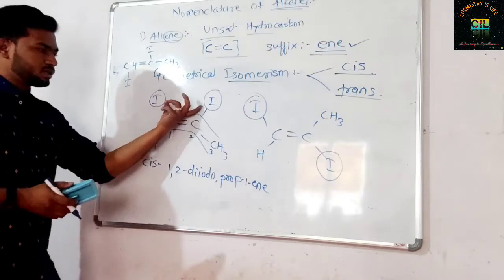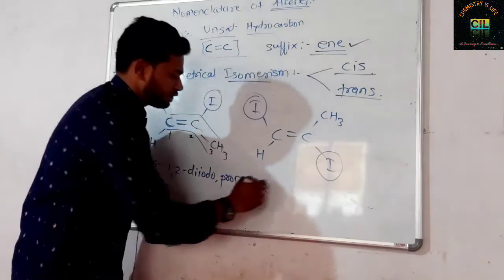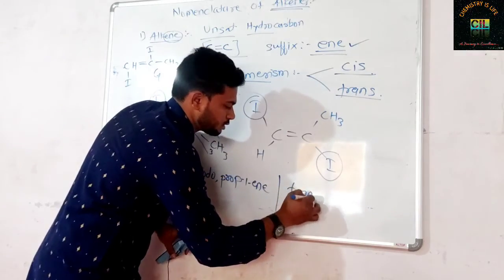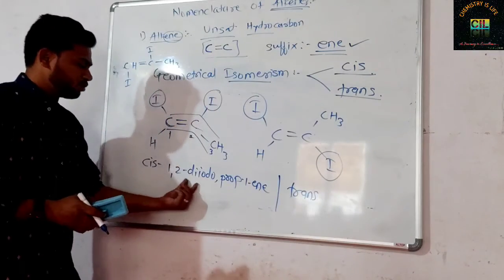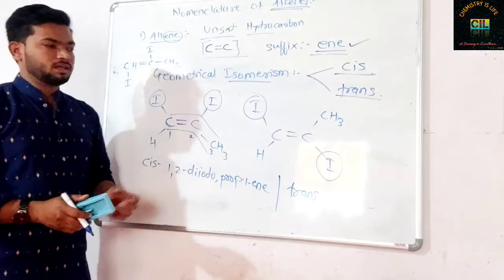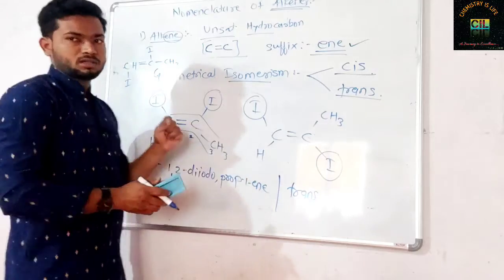But this structure is of the cis type, and here what will the prefix be? It will be trans. Same name: trans-1,2-diiodoprop-1-ene. This is cis and this is trans. Got it?